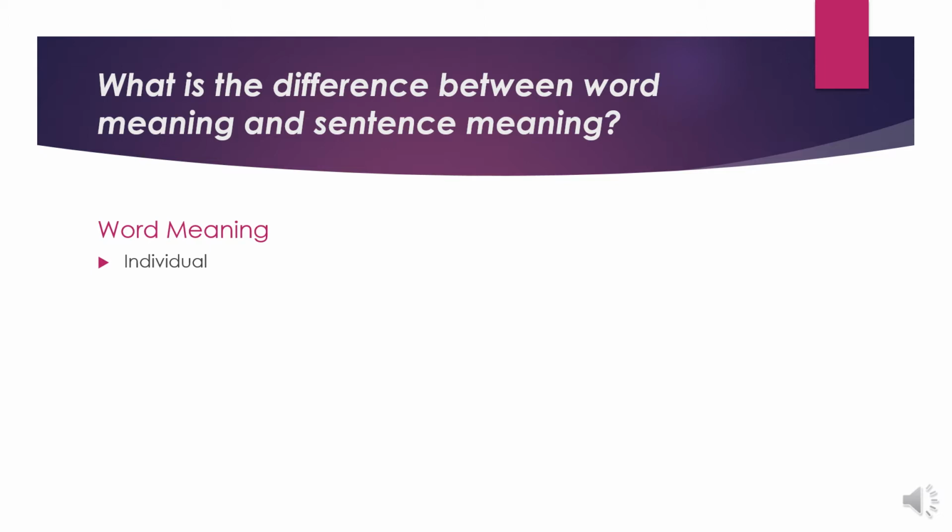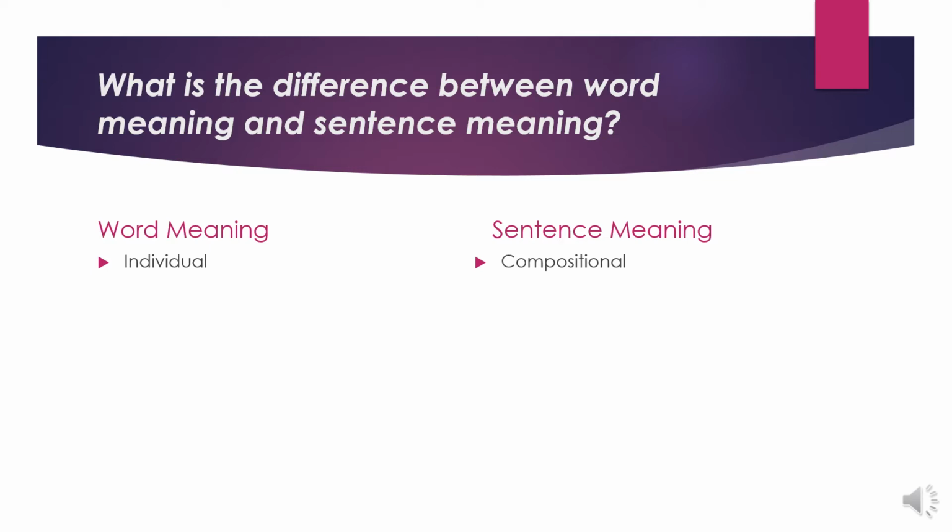In contrast, the meaning of a sentence is compositional, and what John Saeed means by compositional is that the meaning of a sentence is determined by the meaning of the components of that sentence and the way they are combined together. That is to say, the structural relations between the elements of that sentence.